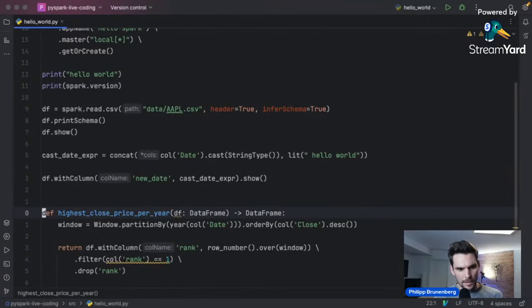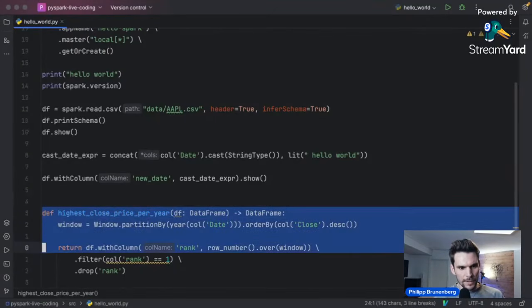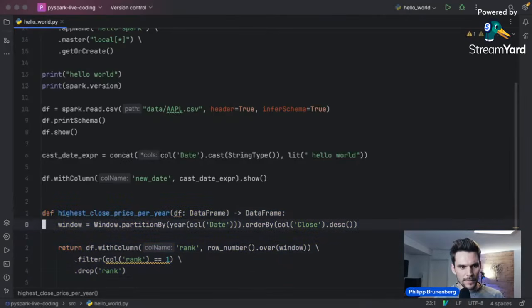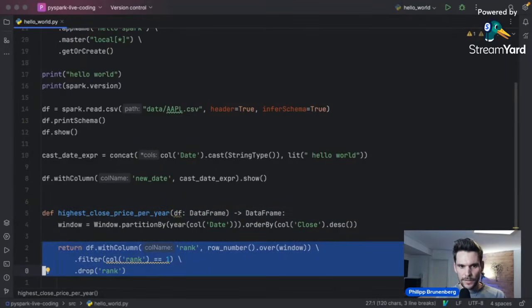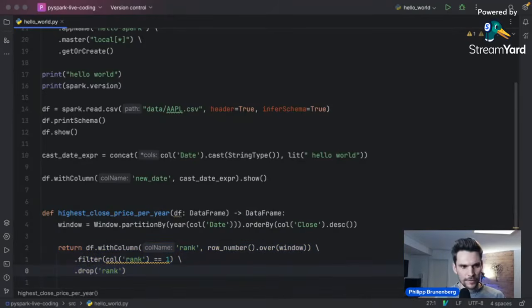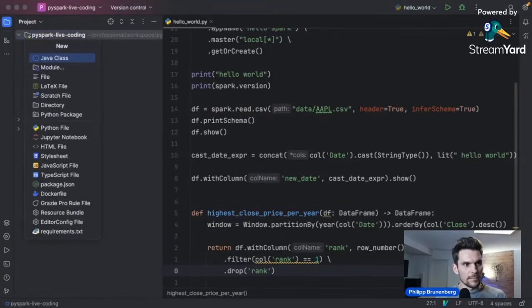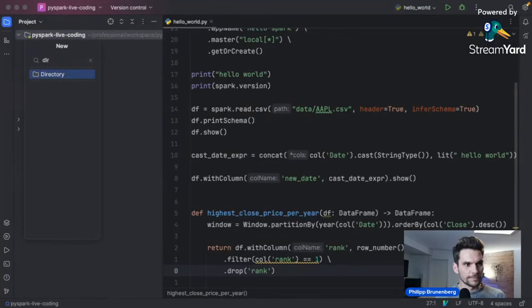And yeah, well, this method we can now use from within our test case, and we can pass in a data frame we have constructed in our test case. And then we will get back a different data frame, so the transformed data frame, on which we can run assertions. So in order to do that in Python, I will create a new directory in this project here.